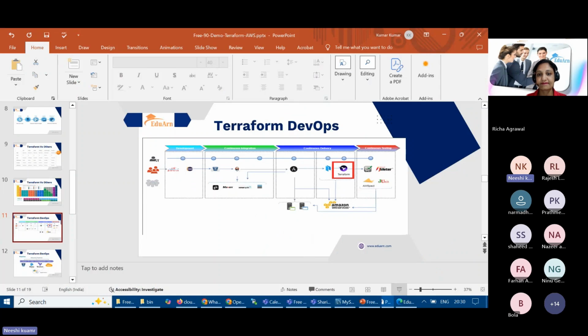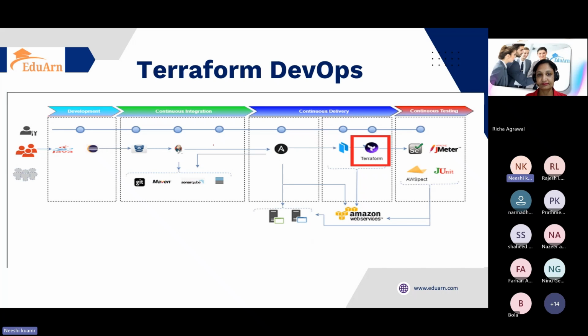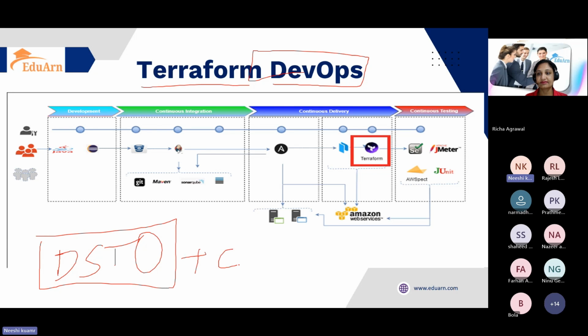So let me move to the bigger picture of Terraform. Here you can see Terraform. It is a part of the DevOps tools. It is not only DevOps, it is considered in Dev, Sec, Test, Ops also. So industry plus cloud plus AI skill is required, right? In another 2 to 3 years, if you don't have these skills, it will be very difficult. There is a possibility the organizations will say, okay, your skill is not matching.